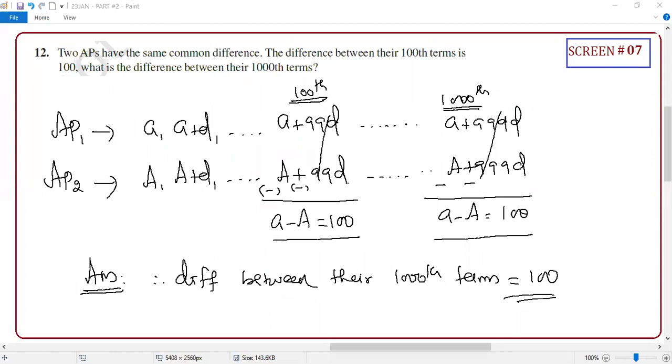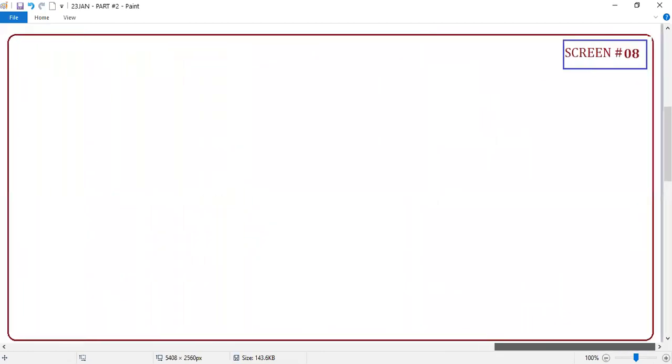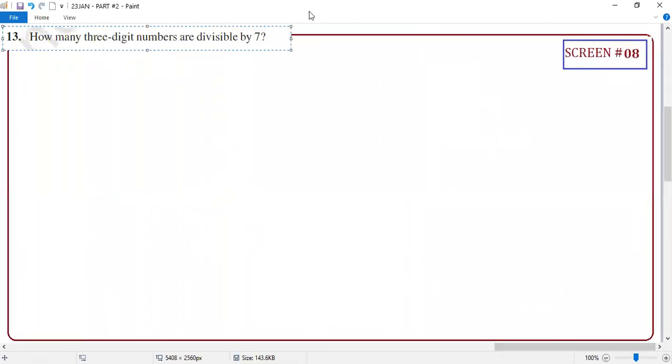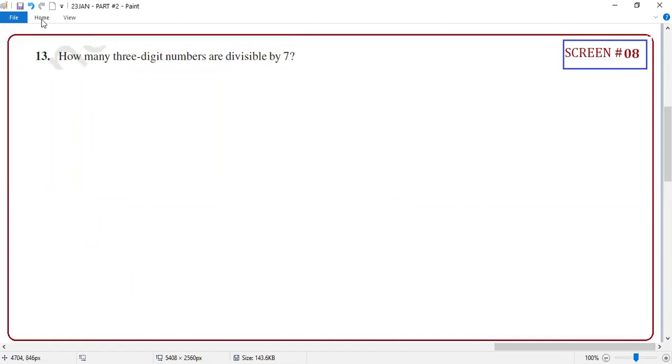The problem is, many students think that, sir, if the difference between the 100th terms is 100, then the difference between the 1000th terms is 1000. Correct or not? That's what we used to feel. That is the problem. That's why they're asking this question.